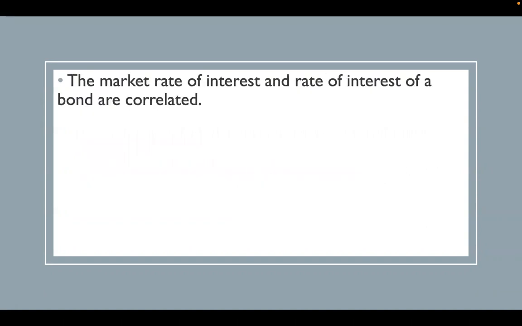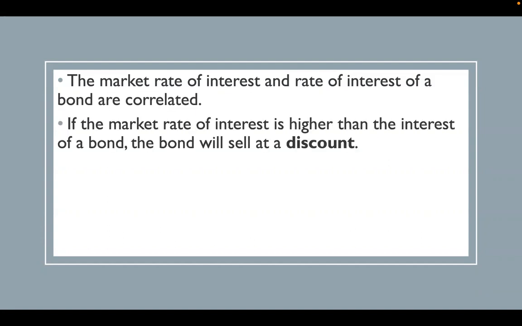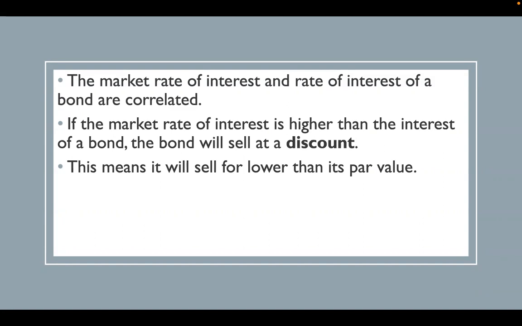The market rate of interest. So think about it in terms of banks and all of that. When they talk about the interest rate of the market, and the rate of interest of a bond, they are correlated. Correlated means they run the same way, but they are not equal. So if the market rate of interest is higher than the interest of a bond, the bond will sell at a discount. This means it will sell for lower than its par value.